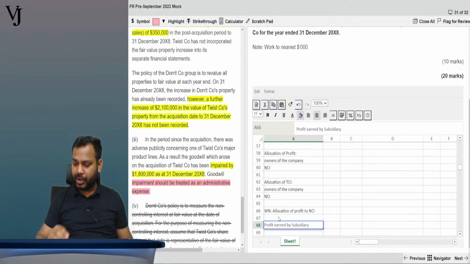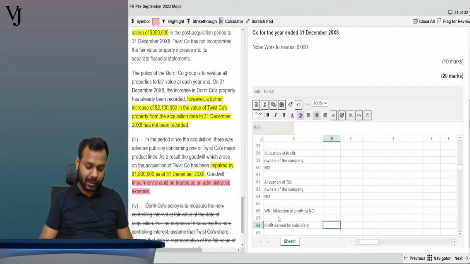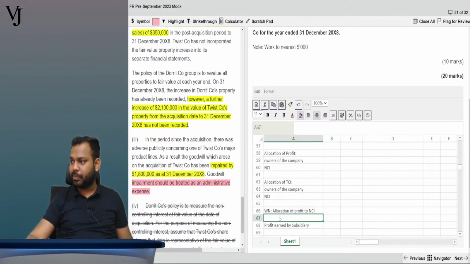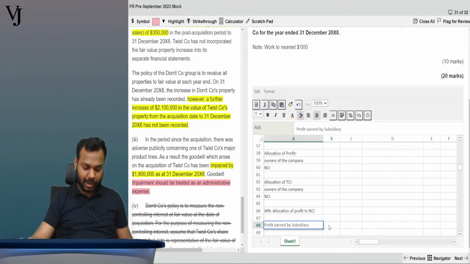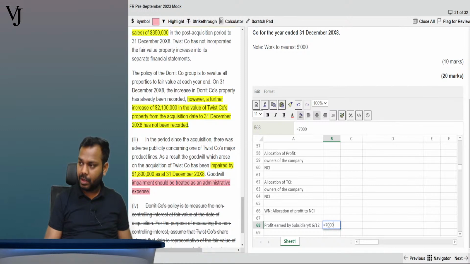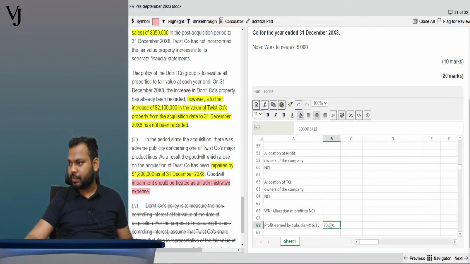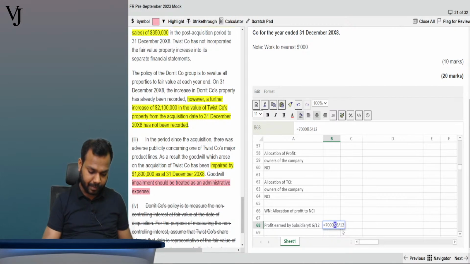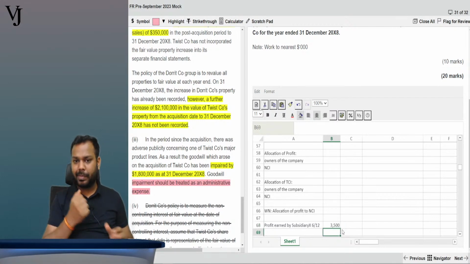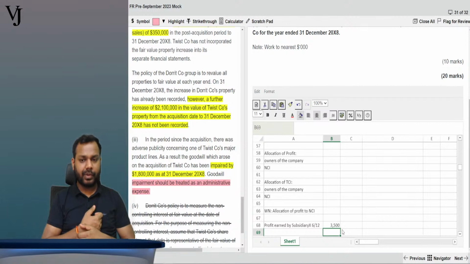So what is the profit earned by the subsidiary? It is in the post-acquisition period, multiplied by 6 by 12. So the profit earned by the subsidiary was 7,000 multiplied by 6 by 12, right?